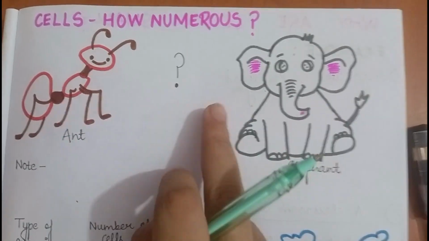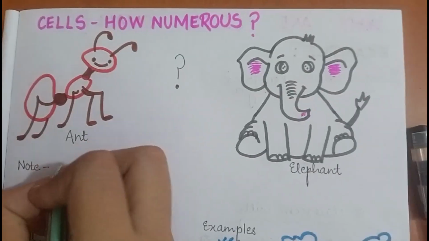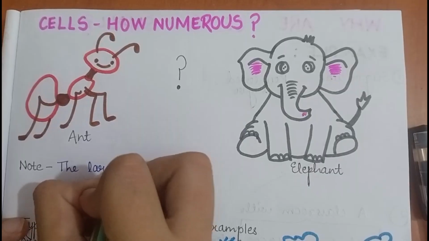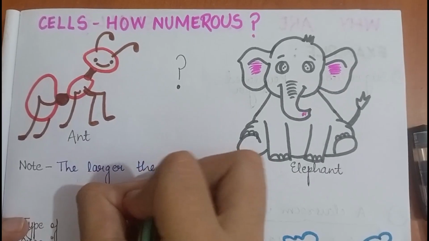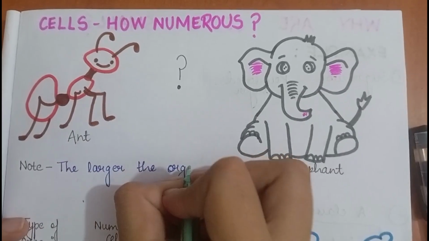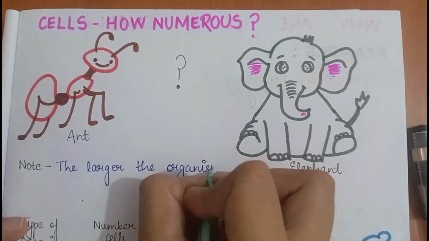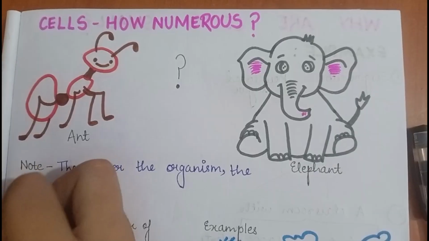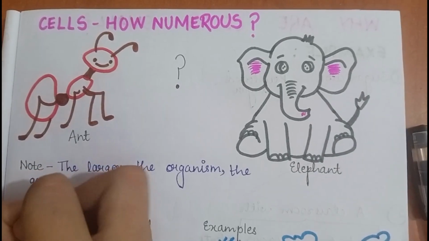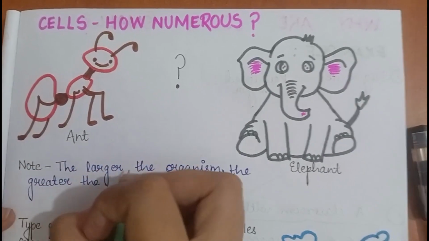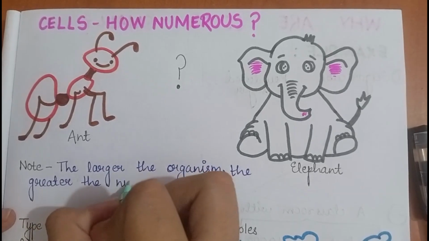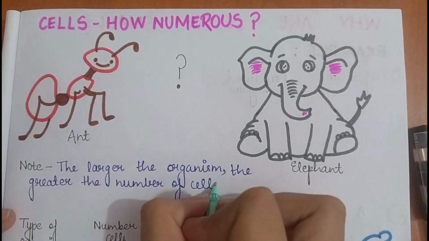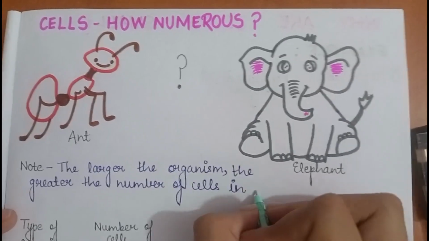So we get this conclusion that the larger the organism, the greater the number of cells in its body.